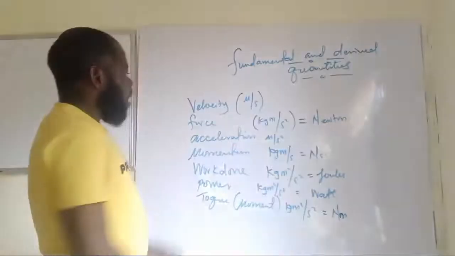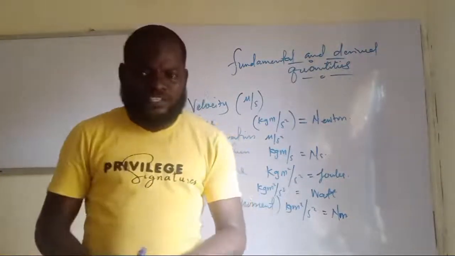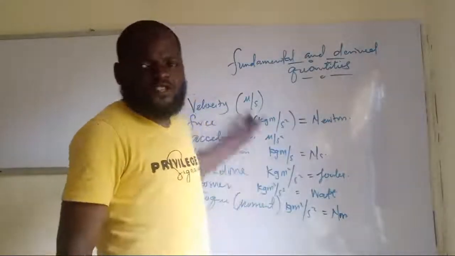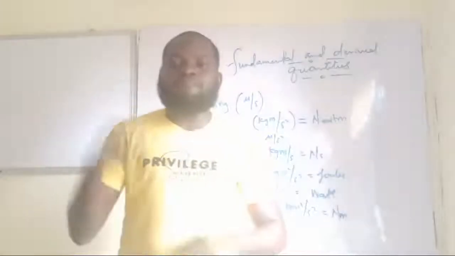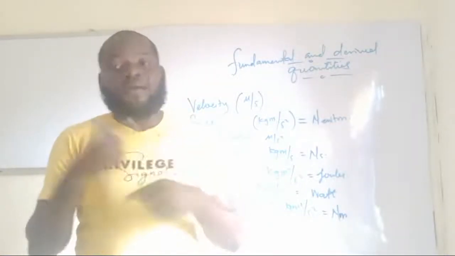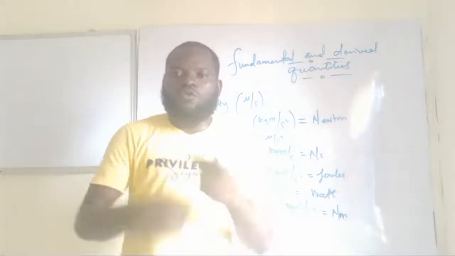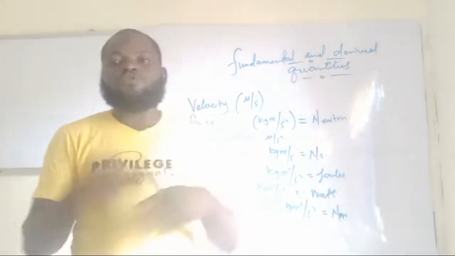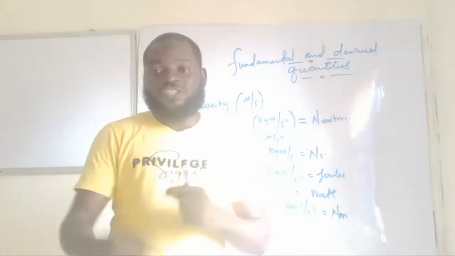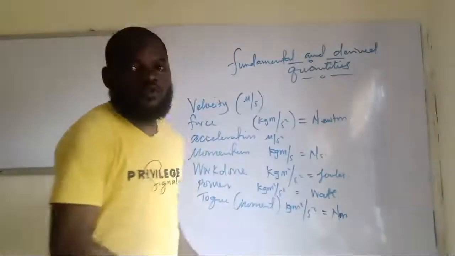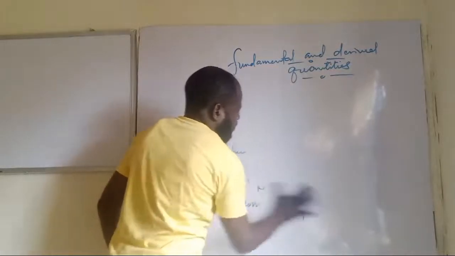Correct. So all of these are the units of all these derived quantities. So when you are given a question and that question is not in these units, it is your right to convert it back to that particular and appropriate unit. I believe I'm clear now. Fine. The next thing we want to look at now is how to derive the formula, that is the dimension of a physical quantity. So how do we come about that?